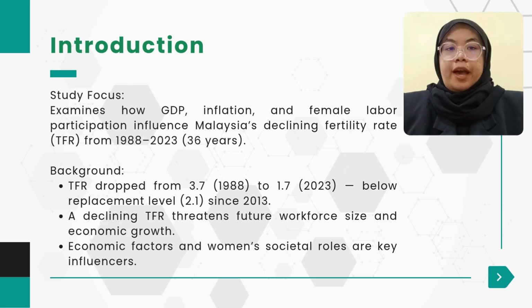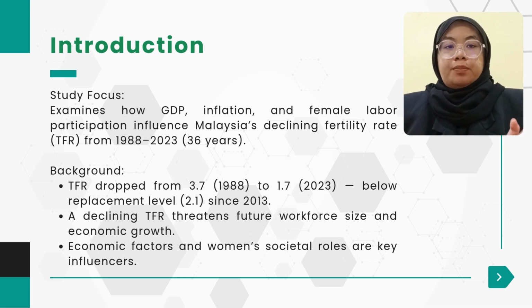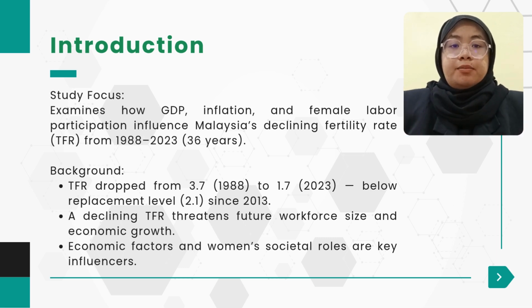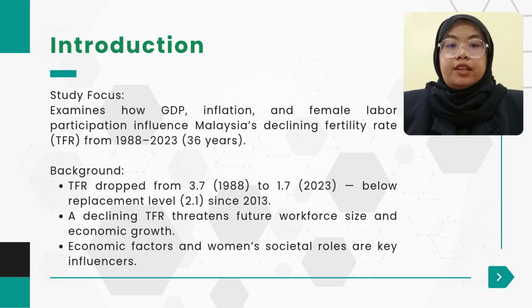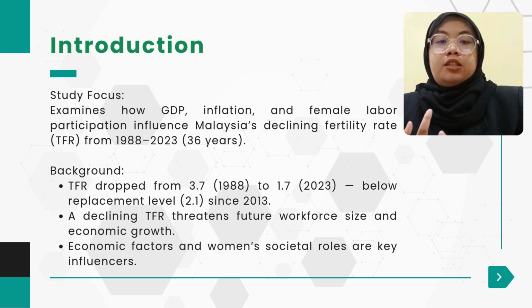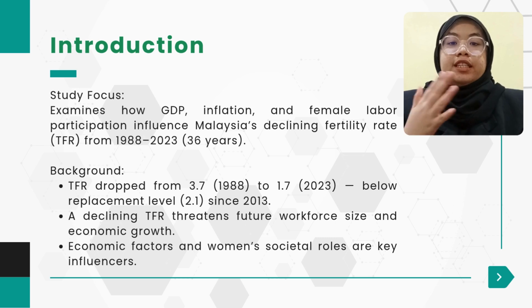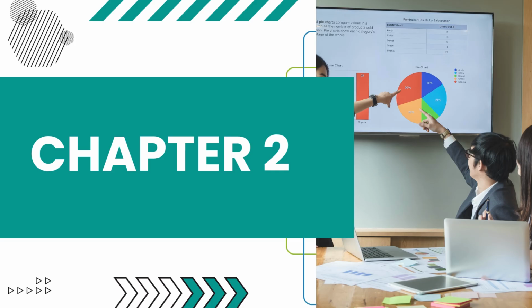Did you know, over the past few decades, Malaysia has seen a significant drop in total fertility rate from 3.7 in 1988 to just 1.7 in 2023. This is below the replacement level of 2.1, and it has been that way since 2013. This trend raised serious concerns about the country's future workforce, aging population and long-term economic stability. Our study specifically investigates how three economic indicators, which are GDP, inflation and women's participation in the labour force, affect Malaysian fertility rate over a 36-year period from 1988 to 2023.